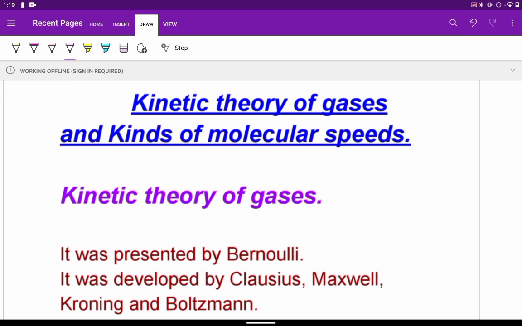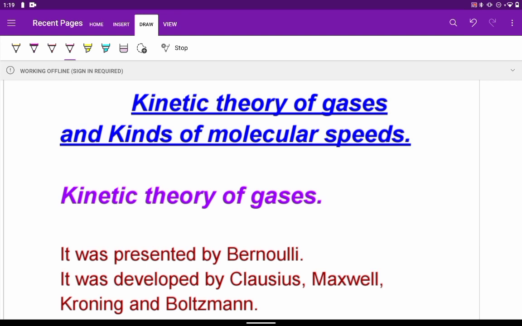In this, some assumptions are made, as we will see in the postulates, because we know that the molecules are very small relative to the distance between the molecules. And also in the gas, as we know, the intermolecular space is very high. The molecules are in constant random motion, and also they will collide with each other. They also collide with the walls of the container. So keeping all this in mind, the model which we get is known as kinetic theory of gases.